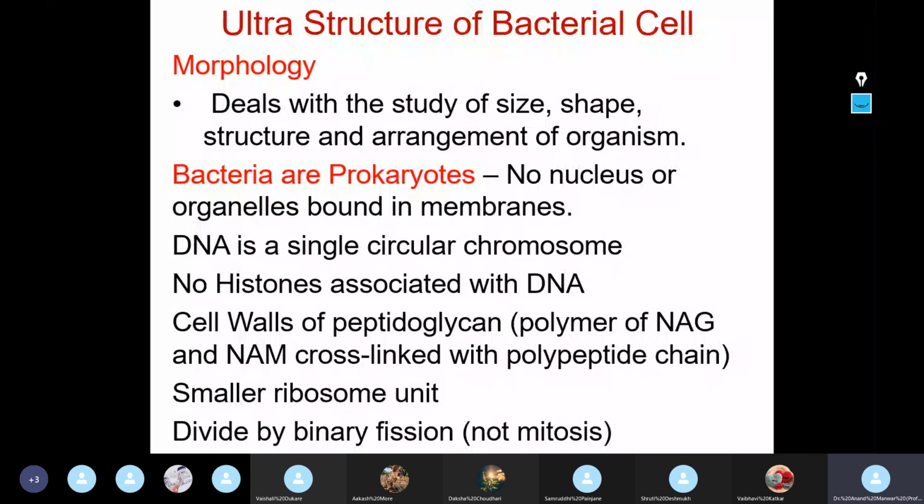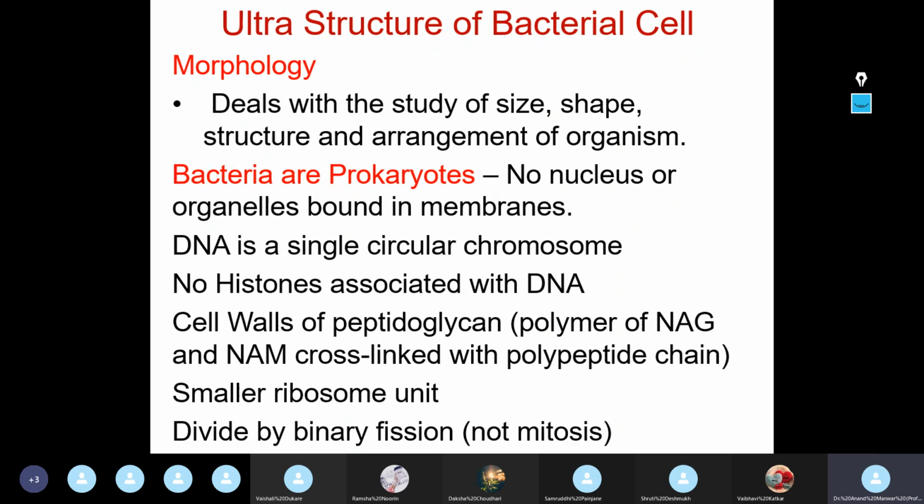And you know very well the importance of the cell wall. Cell wall gives a rigid and firm structure to the cell. Whatever the morphology of the cell will be, that will be dependent on the cell wall, right? So the cell wall is made up of peptidoglycan, a polymer cross-linked with polypeptide chains, where N-acetyl muramic acid and N-acetyl glucosamine are cross-linked to one another.